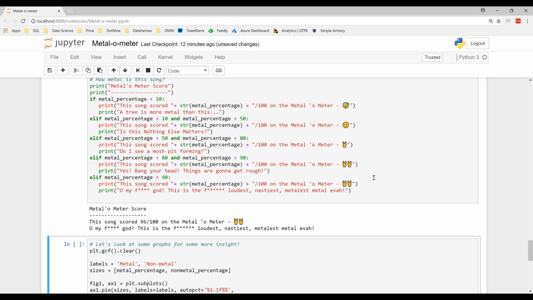Angel of Death scored 96 on a scale of 100 on the metalometer. So this is probably one of the most metal songs ever. This is totally cool. This is completely correct. It classified this song as metal, and it absolutely is metal. And it scored really well, which kind of proves the point that Angel of Death is actually one of the roughest metal songs ever created.